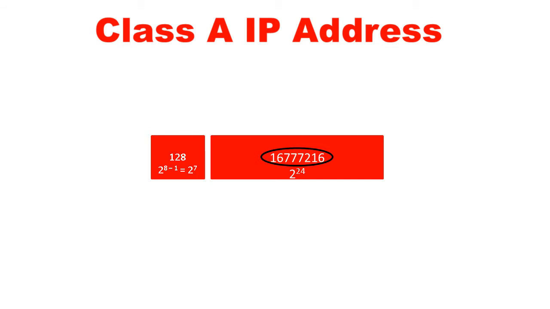That is why we can configure a huge host number in a class A category network.